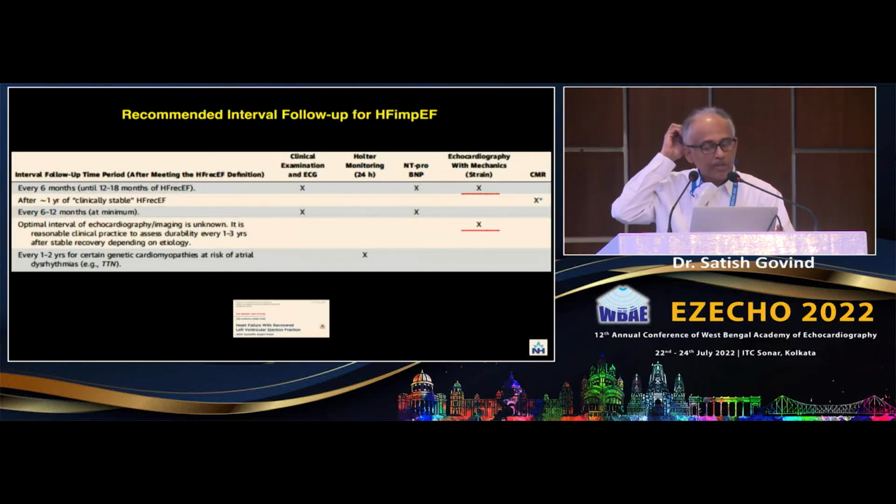So how often do we do it? Here this is still unknown. How often do you do it? It's every 6 months until about 1.5 years, and then afterwards you can do it for about 1 to 3 years later on.